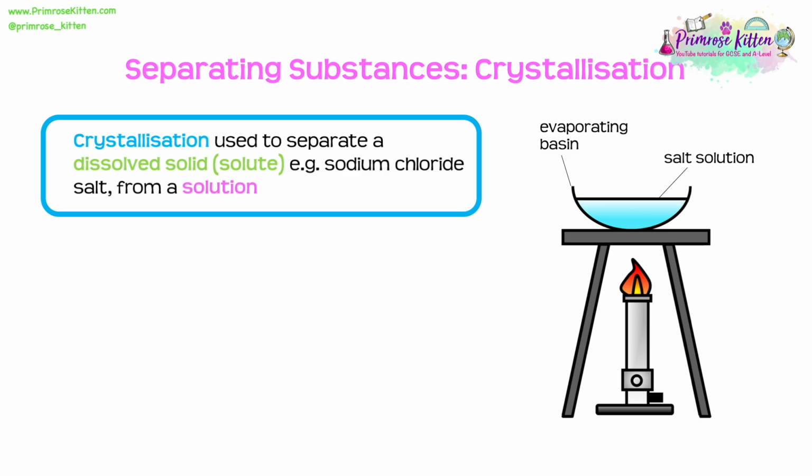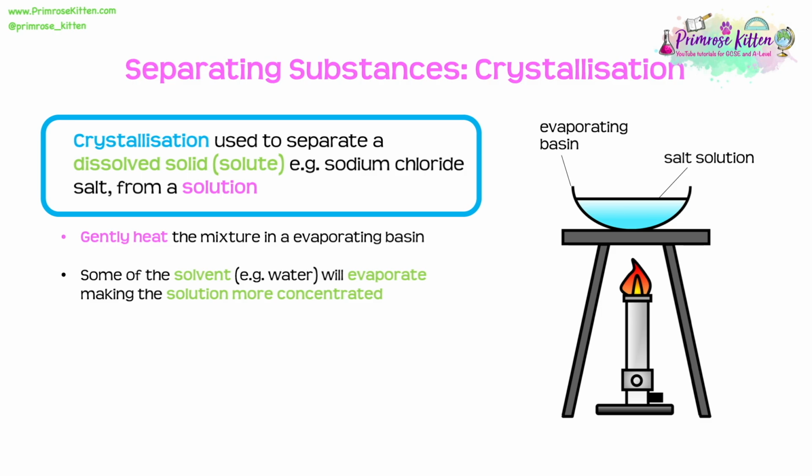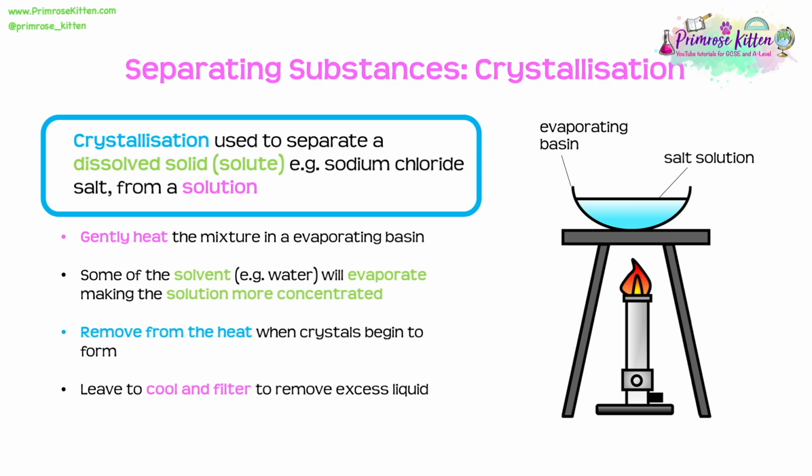So the first thing we want to do is to gently heat the mixture in an evaporating basin. Now some of the solvent, for example water, will evaporate away, making the solution much more concentrated. Now we're going to remove this from the heat when the crystals begin to form. We're going to leave it to cool, and then we're going to filter it to remove any excess liquid that there may be. Finally, we're going to leave those crystals to dry. When they've dried, we have successfully separated our solid from the solution.